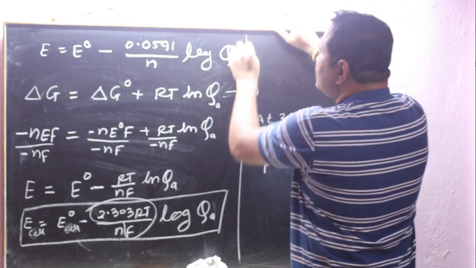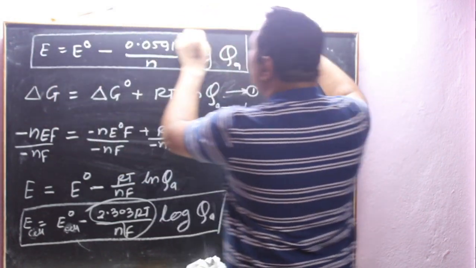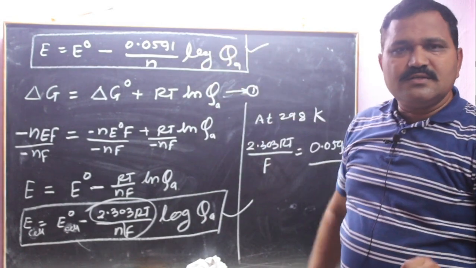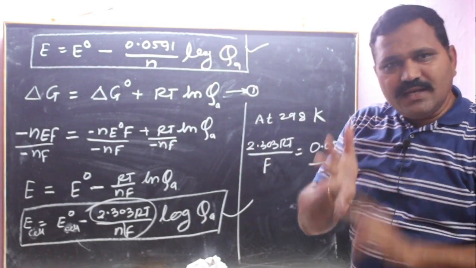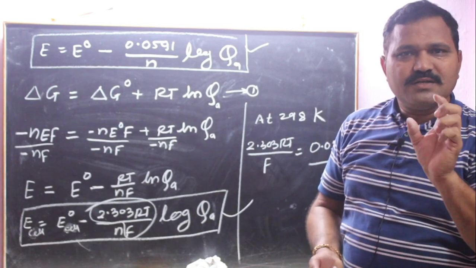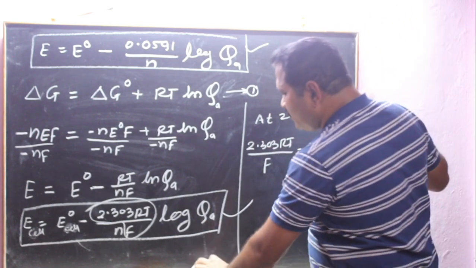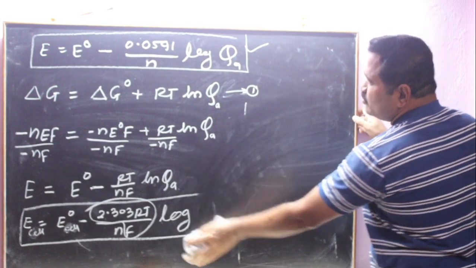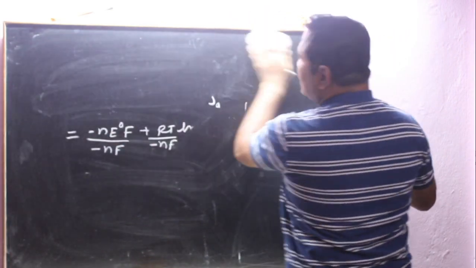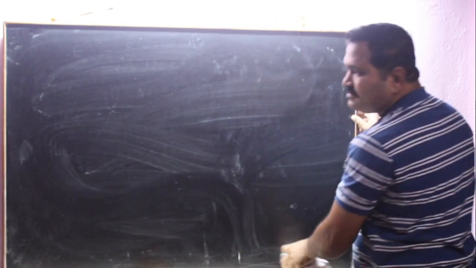This is the simplified form of the Nernst equation. This equation and the earlier equation are both Nernst equations for either electrode potential or cell potential. Got it? Now we will see one or two examples of how this equation is applied.